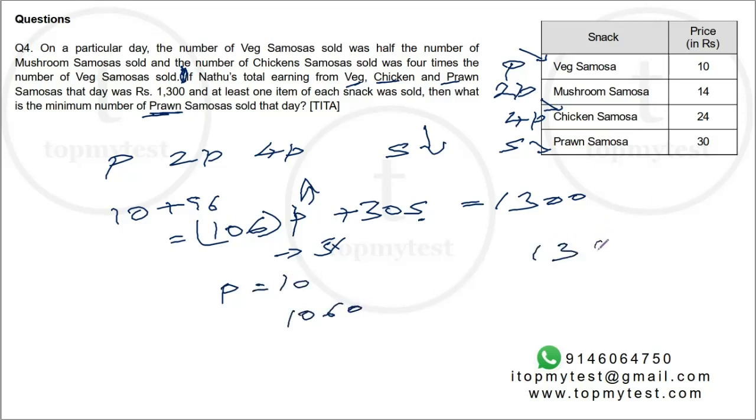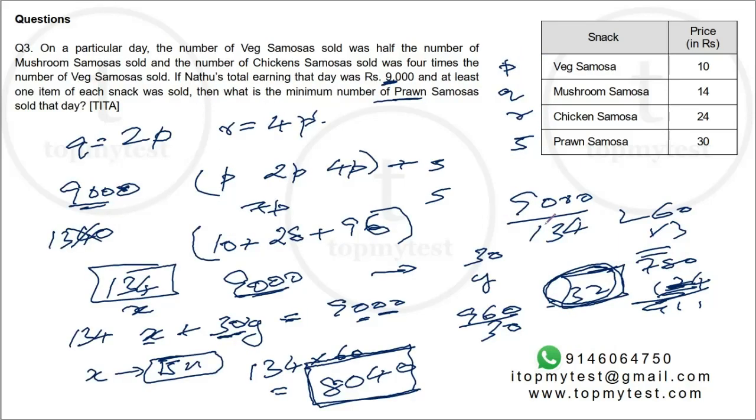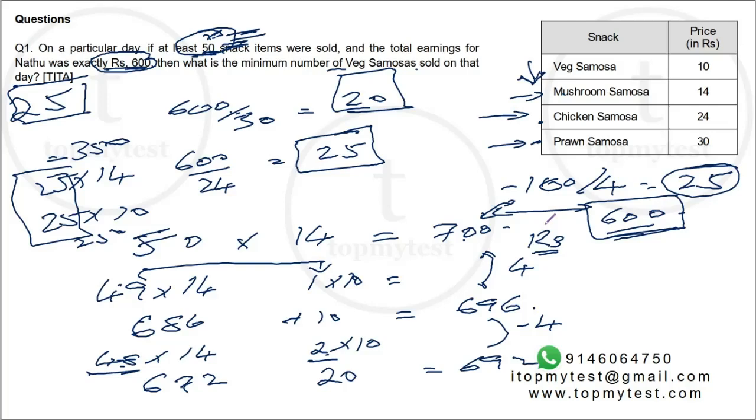Balance will be 1300 minus 1060. That's equal to 240. Can 240 be divided by 30? Yes, it can be 8. So 8 will be the minimum number of prawn samosas that day. It's a very nice question on optimization. It's not very difficult if you understand optimization properly. If you don't understand optimization, basically you're going to struggle all over the place. But because there is very limited information, all you need to do is work on a case to case basis, look at basic concepts of maximization and minimization and solve this.